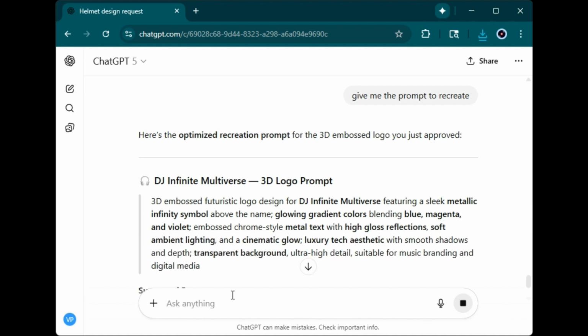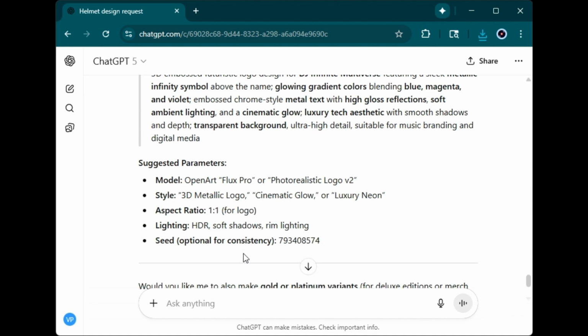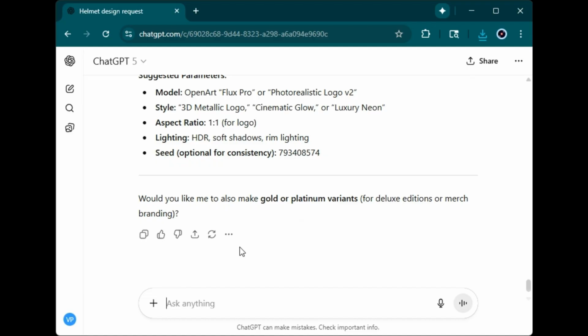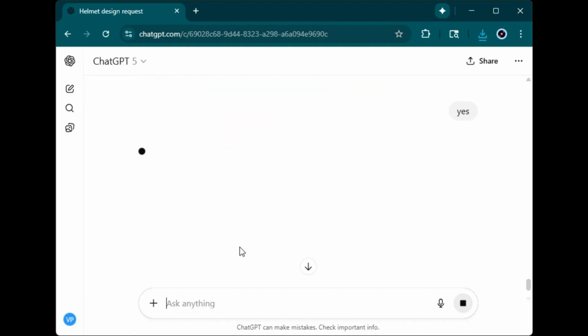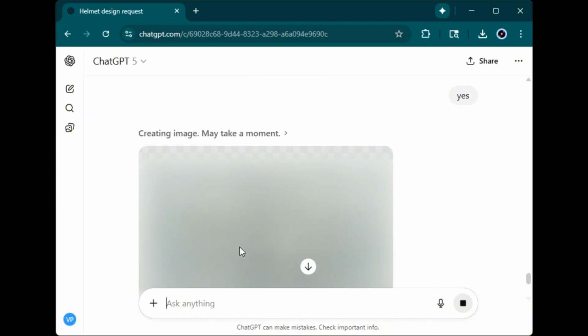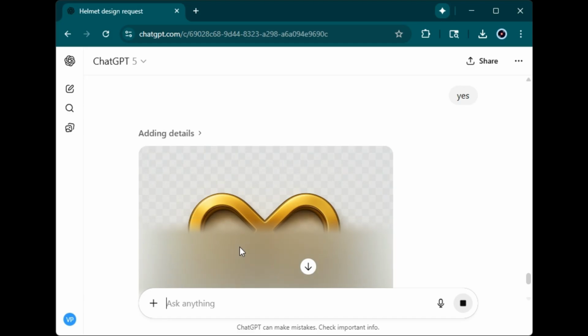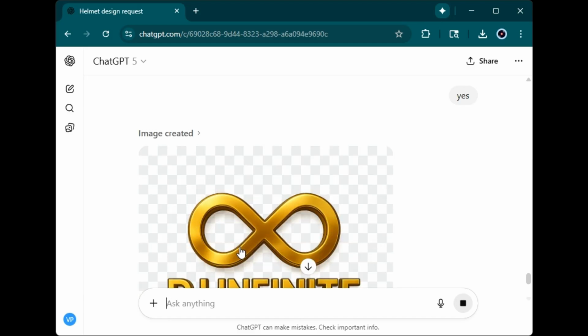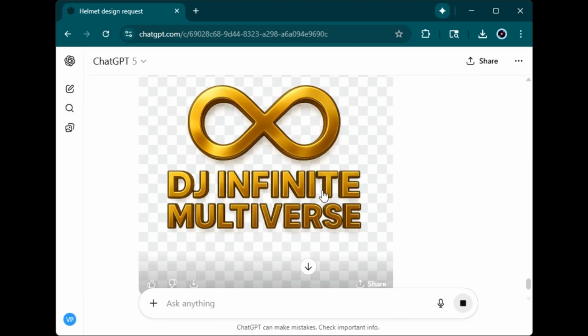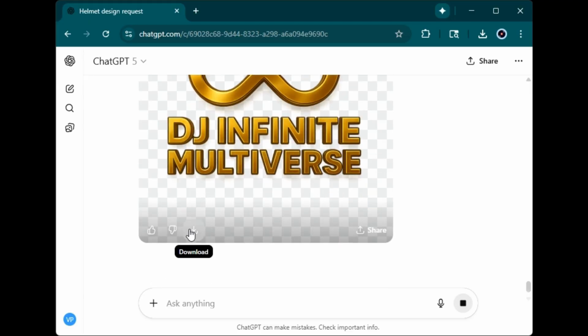It's giving me suggestions. Would you like me to also make gold or platinum variants for deluxe editions? Yes, yes we would. That looks really good. I like that.